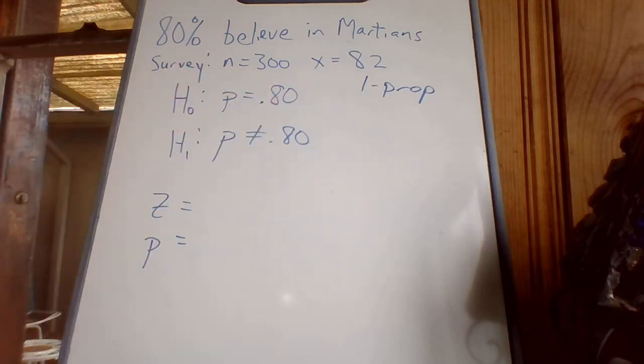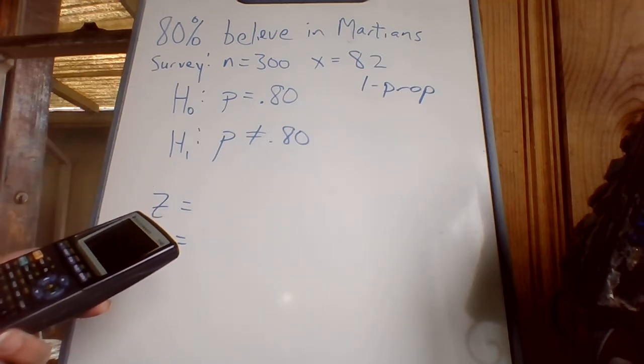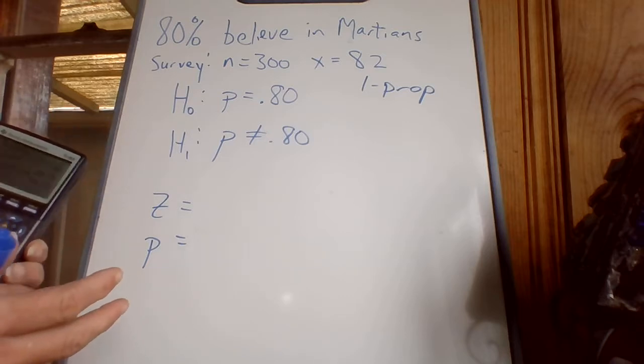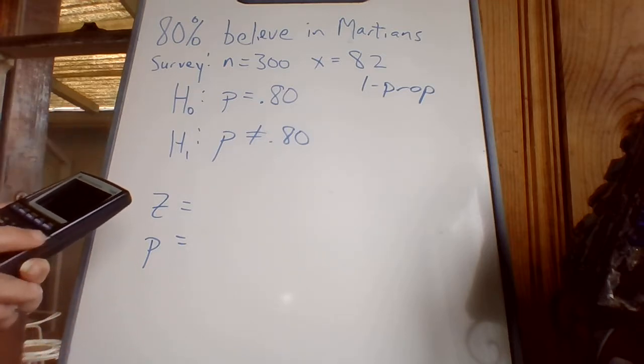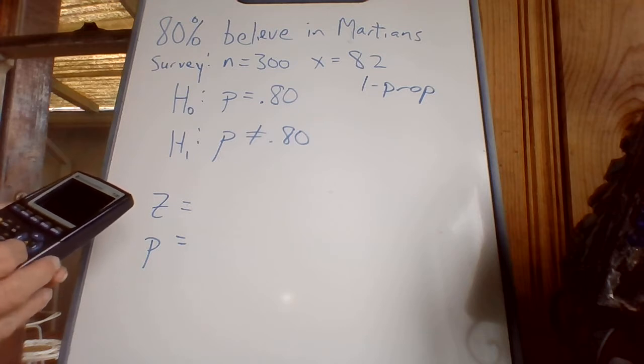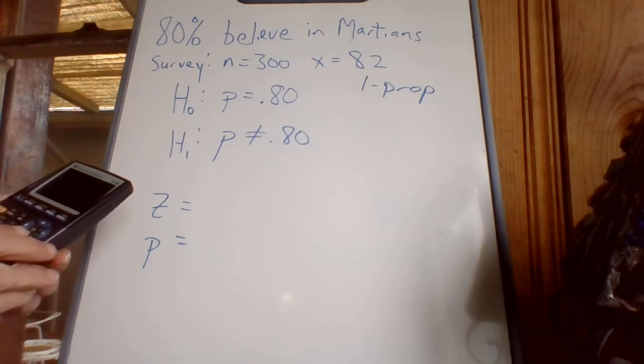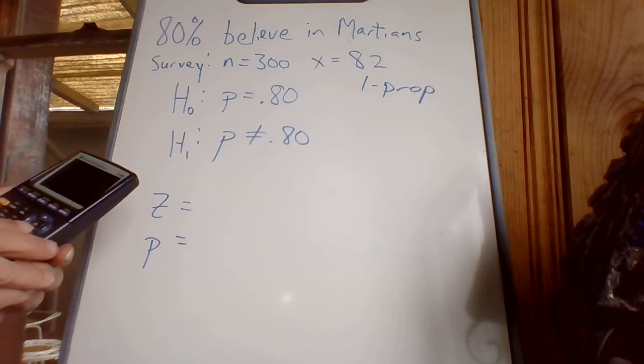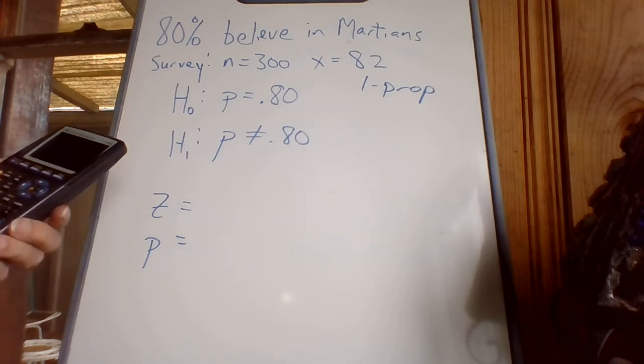Now I got to start using my numbers, and I use those in the calculator. Okay, so where is this? Well, you buzzed right past it when you were doing intervals last week. If you go into stat and over to test, we are now doing hypothesis testing. But I've already decided this is the one prop Z test. So it's like choice number 5.